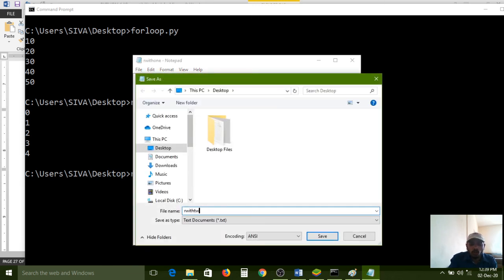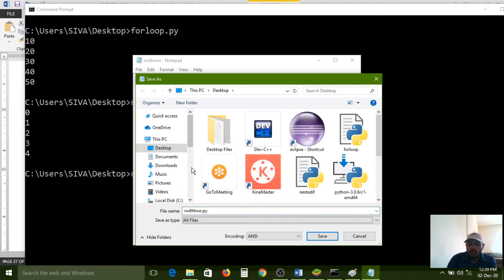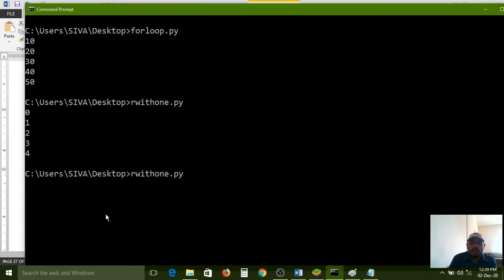Range with 2.py. All files. Same file I am saving on the desktop. So, range with 2.py. Now I am pressing enter. All of you carefully observe.